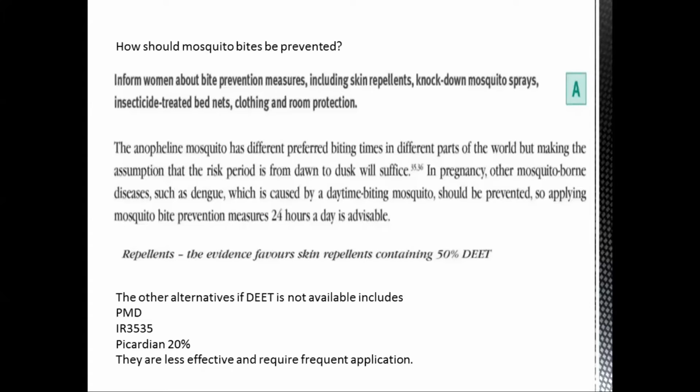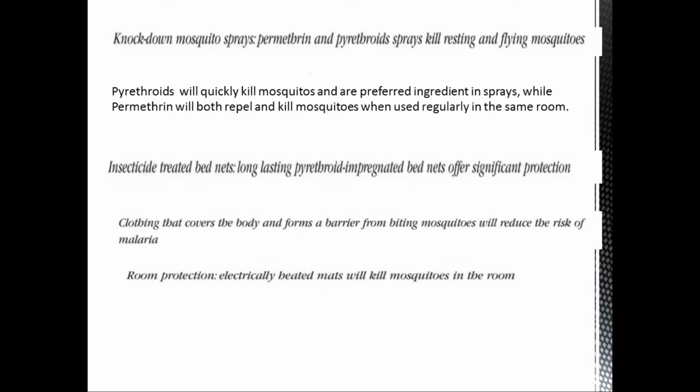The other one we have is the knockdown mosquito sprays. The sprays should contain pyrethroid and also permethrin, and they will kill the resting and the flying mosquitoes, both of them. So pyrethroid will kill the mosquitoes and is the preferred ingredient in sprays, while permethrin will repel and will also kill the mosquitoes when used regularly in the same room.